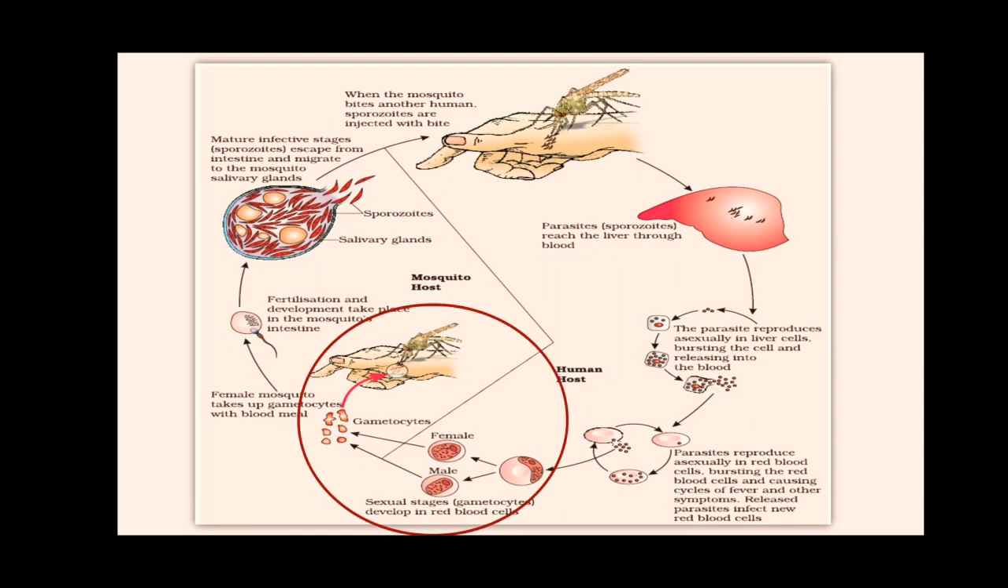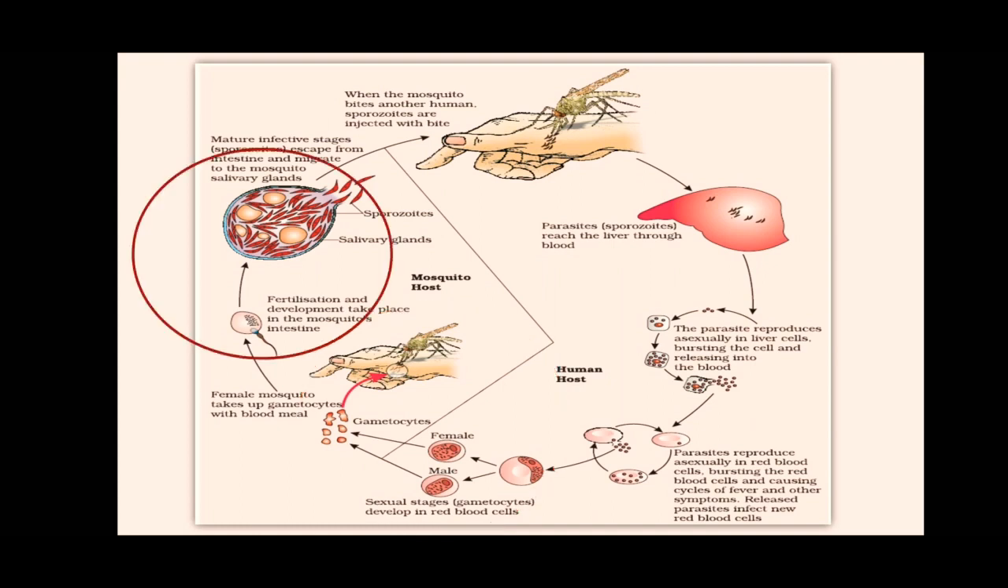Now the sexual stage starts and gametocytes develop in RBCs. Gametocytes are the cells which further produce gametes. Now male and female gametocytes enter the mosquito body when a normal mosquito sucks the blood of this patient. Then the fertilization process takes place in the mosquito body, and after fertilization, mature infected-stage sporozoites escape from the intestine and